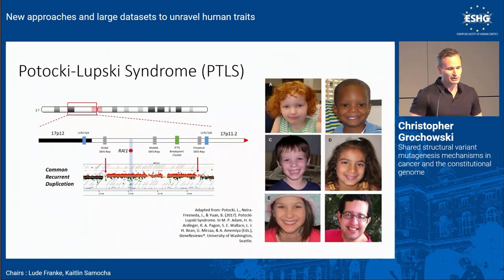And so very quickly, I just want to go through one more cohort, and this is the Potocki-Lupski syndrome cohort. So Potocki-Lupski syndrome is caused by copy number gains involving the gene RAI1. The main phenotypic feature is developmental delay, as well as failure to thrive, and some other neurological issues.